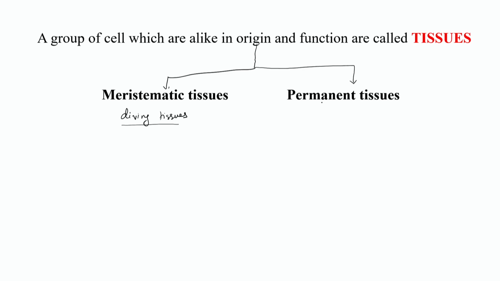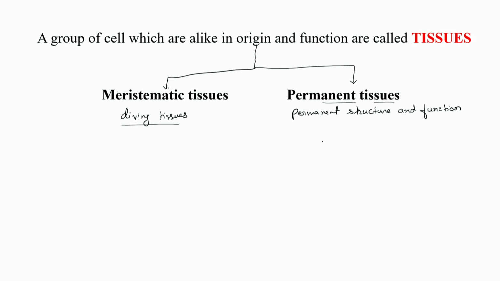The next one is the permanent tissue. Permanent tissues are those which have lost their ability of division and have acquired a permanent structure and a permanent function, and they are specialized to perform different tasks in a plant organ. So, they have permanent structure and function.